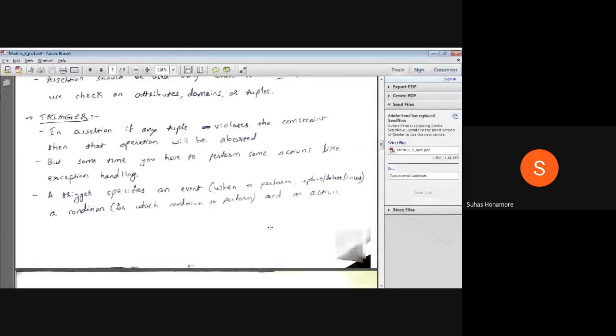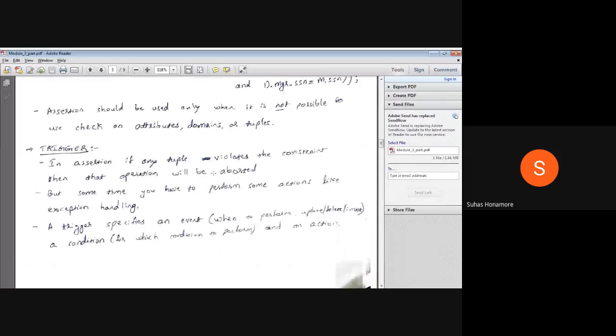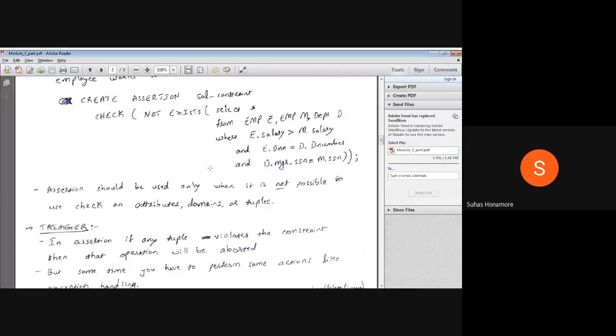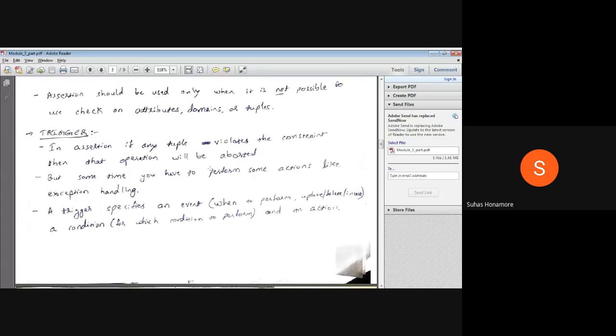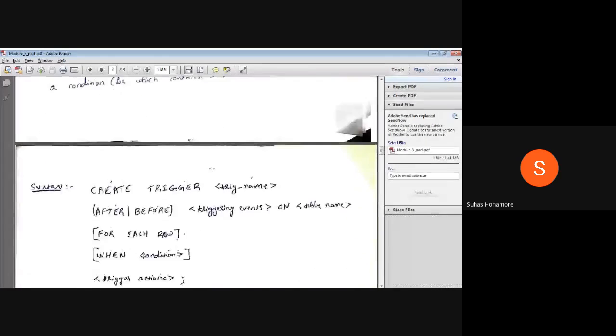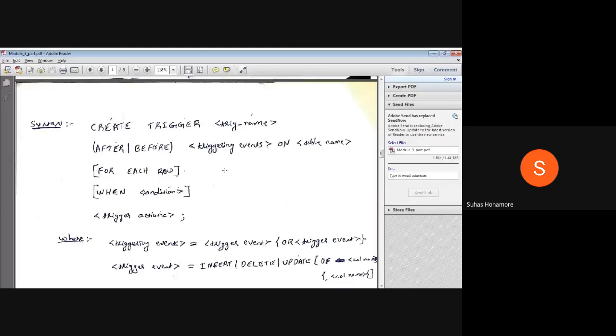And normally assertions operate whenever you are trying to insert a row. Okay, so that time it will operate. But with triggers you can check for any updation also, and if you want to delete something, that time also, or insertion also. All three times you can check it. So here is how your syntax actually looks.